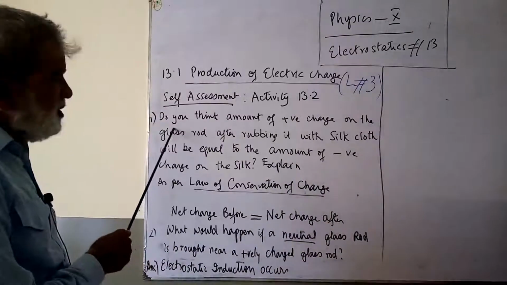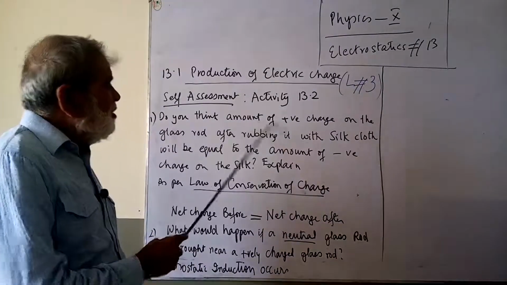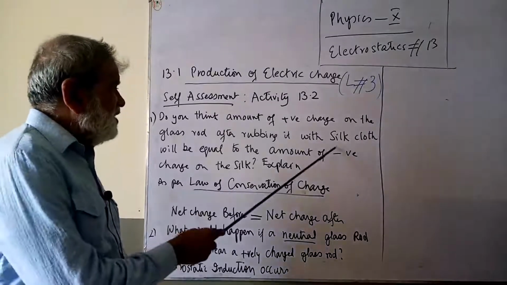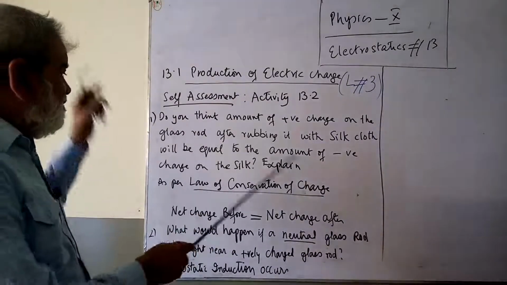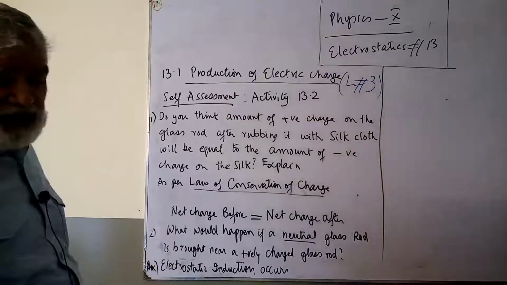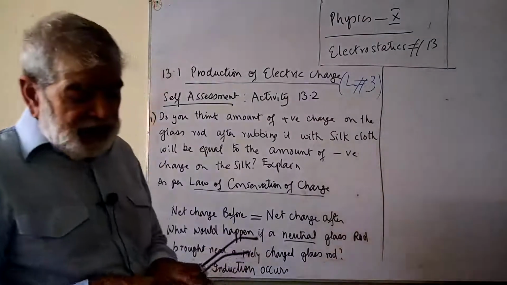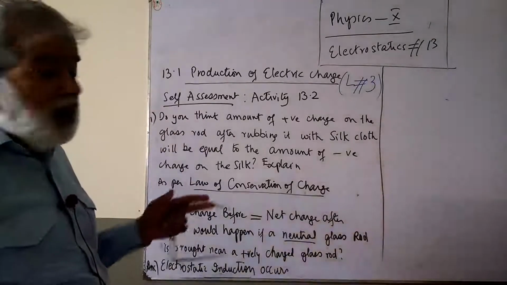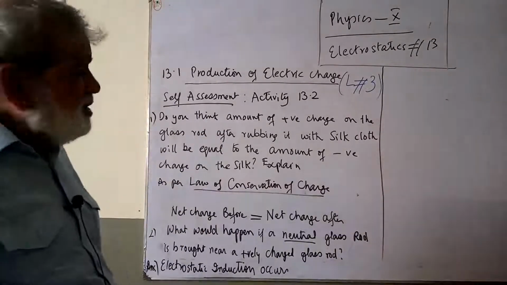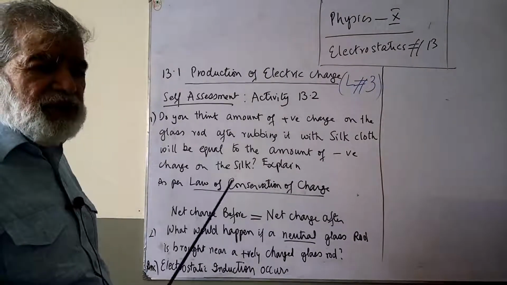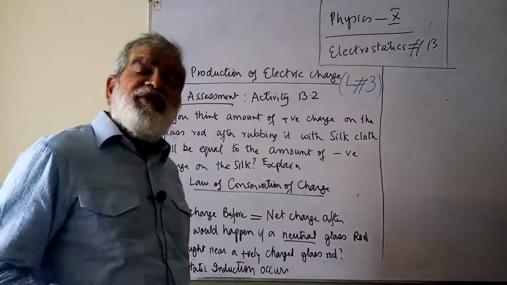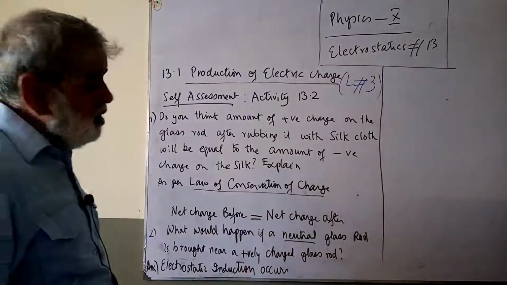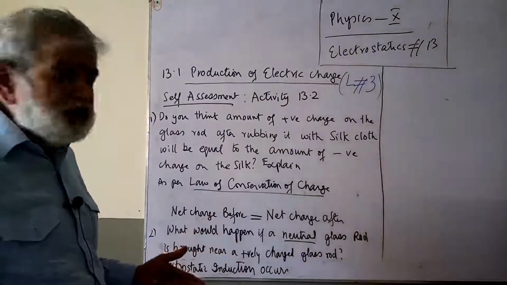The first question says, do you think the amount of positive charge on the glass rod after rubbing it with silk will be equal to the amount of negative charge on the silk? You took a glass rod and you rubbed it with silk. The question is, is there any increase or decrease in the amount of positive charge on the glass rod and on the silk cloth? Is there any difference in the charge?